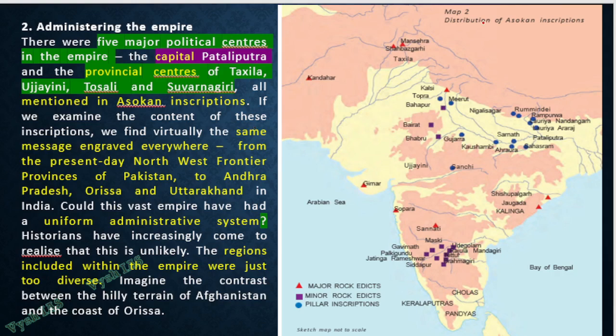So the distribution of Ashokan inscriptions, these are the locations. It's very difficult to study from this. That is why, as I told you, we have a chart where every place, the rocks and the pillar edicts are listed separately, and not only that, what is written in each rock and pillar. In which one it is written respect elders, in which one it is written give land grants to the Brahmins, everything we have explained in the chart. So please contact me on WhatsApp and get access to it immediately.